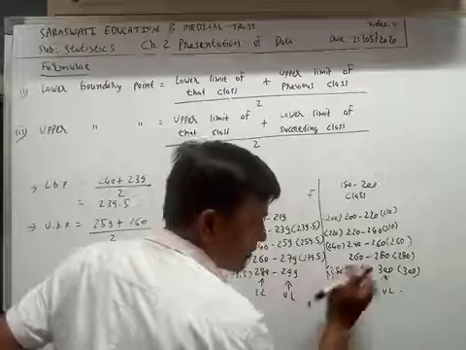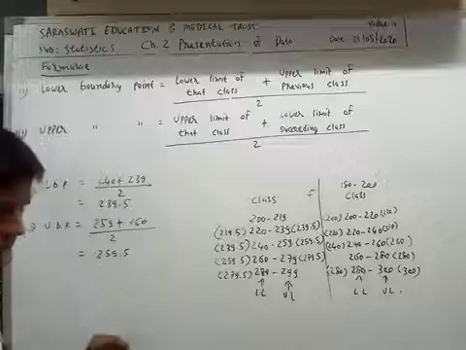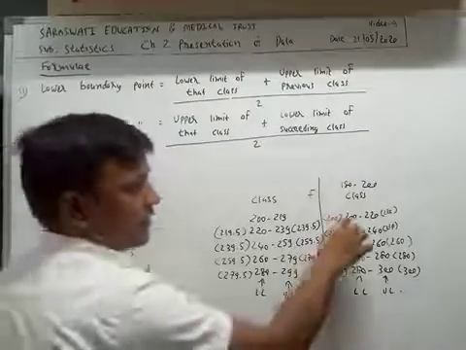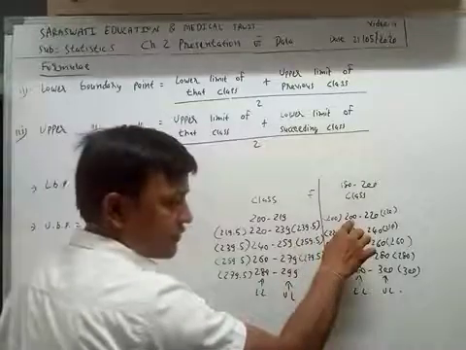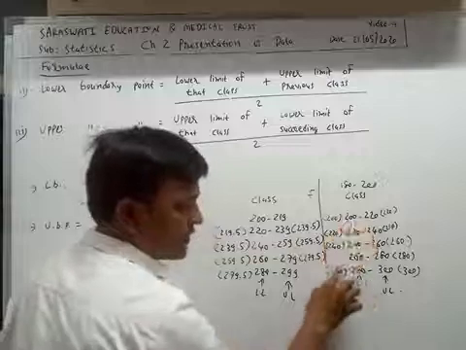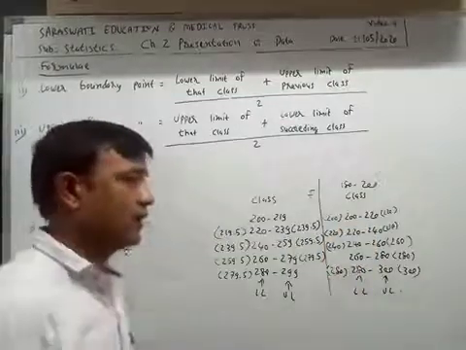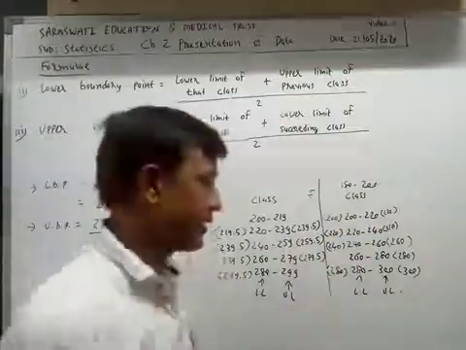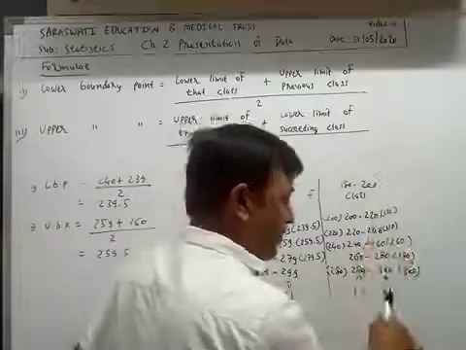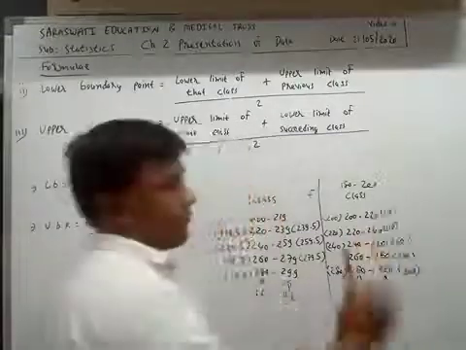Succeeding class, previous class. In this type of situation, the lower limit is equal to the lower boundary point, and the upper limit is equal to the upper boundary point.